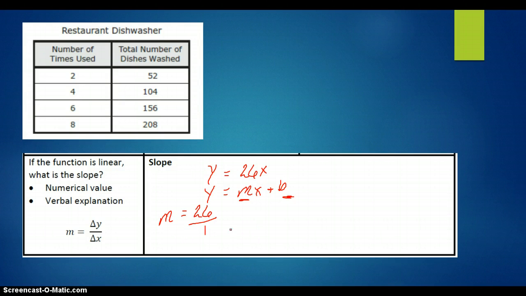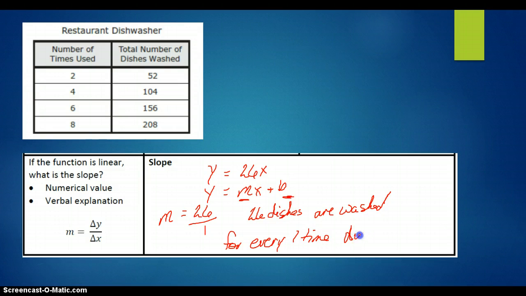And so y is the total number of dishes washed. So 26 dishes are washed for every one time the dishwasher is used.